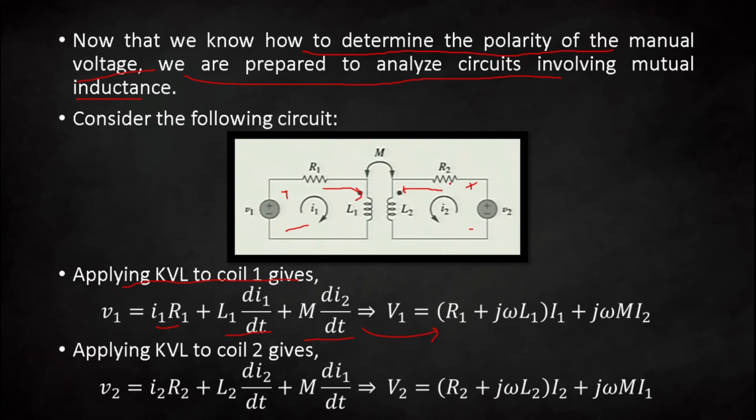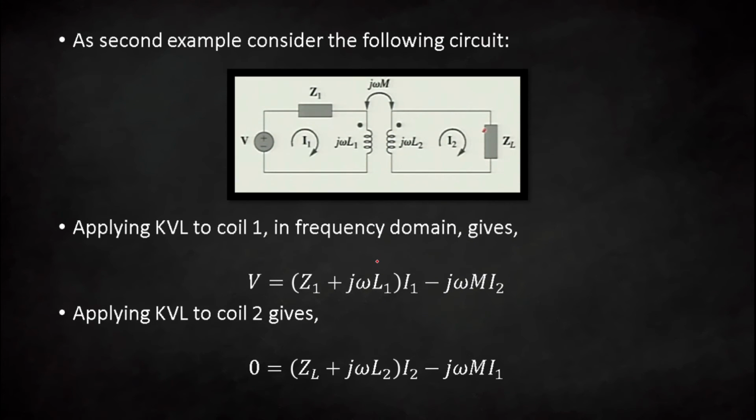I2 multiplied by R2, that is the voltage drop across this resistance, and the voltage across this inductance can be given by L2 di2 by dt, that is self-induced EMF, self-induced voltage, and that is the mutual induced voltage. Here also the sign will be same because current is entering, and here also the current is entering through the dotted terminal. Now let us discuss another example.